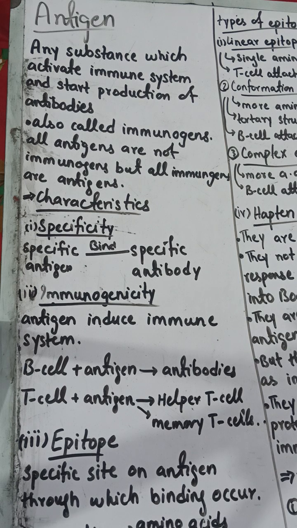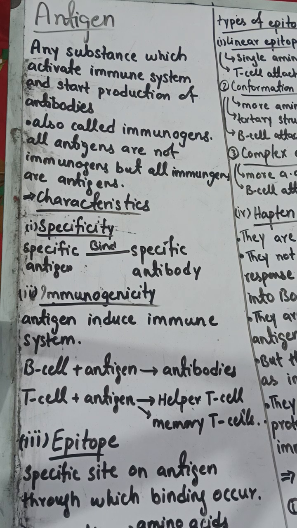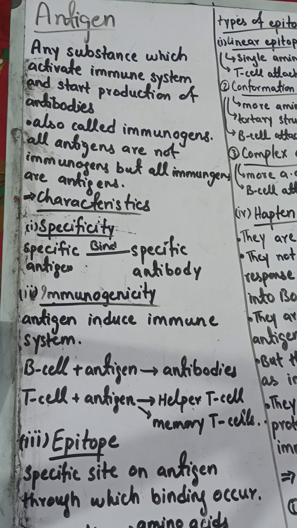So we are discussing the antigens. In the previous lecture we discussed what our immune system is, what immunity is, and its types, innate immunity and adaptive immunity. We have discussed all the subtypes of it. Now we are going to start the antigens, and in the next lecture we will discuss the antibodies.